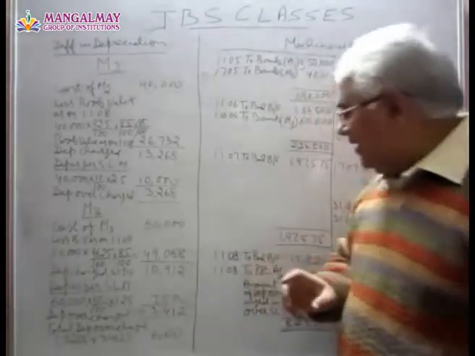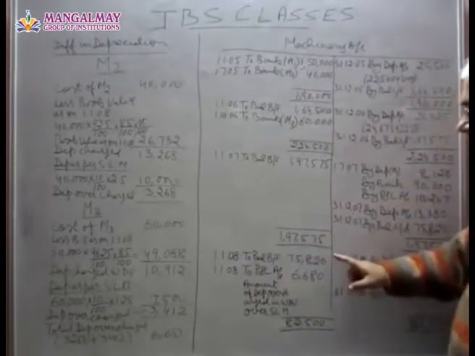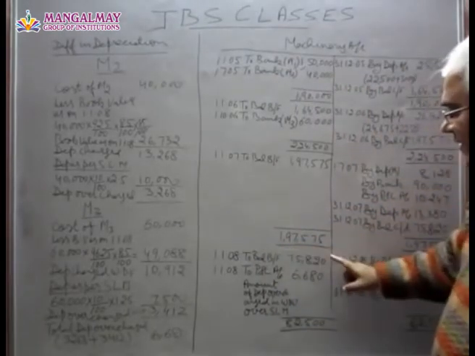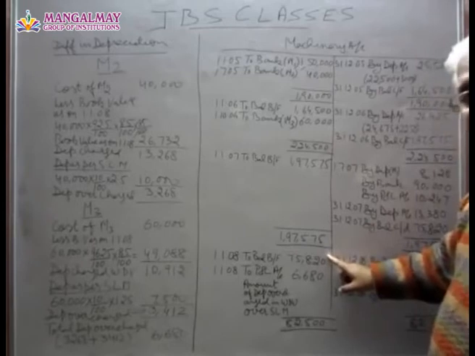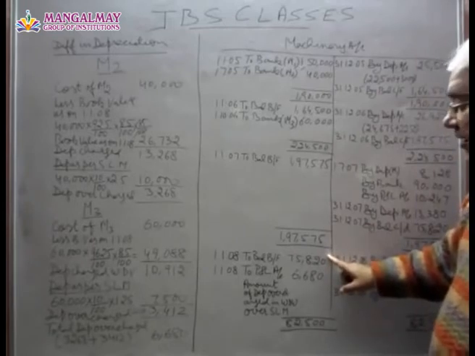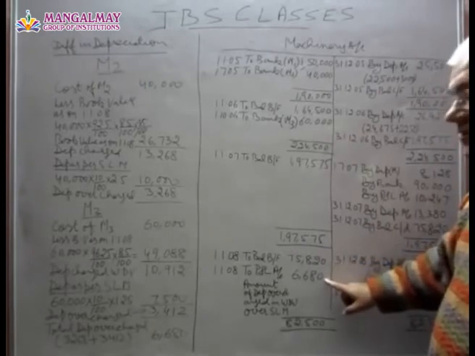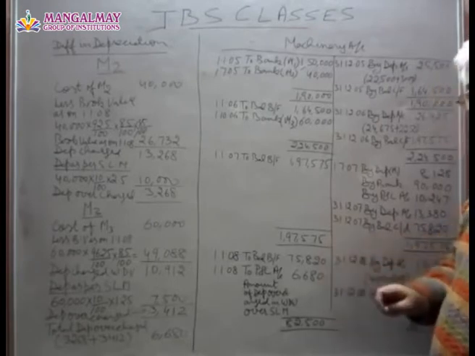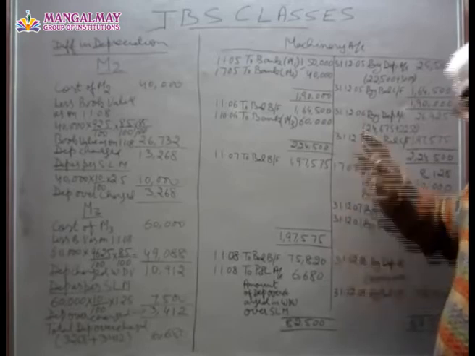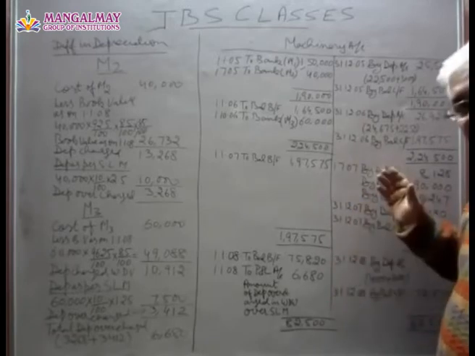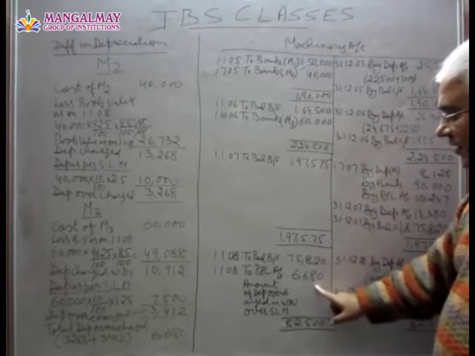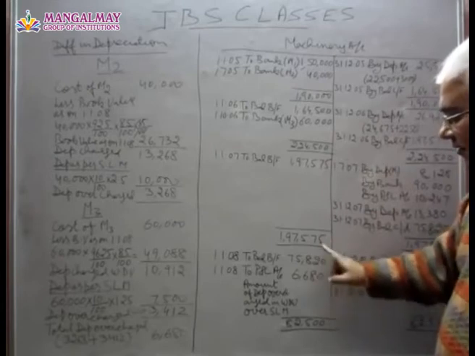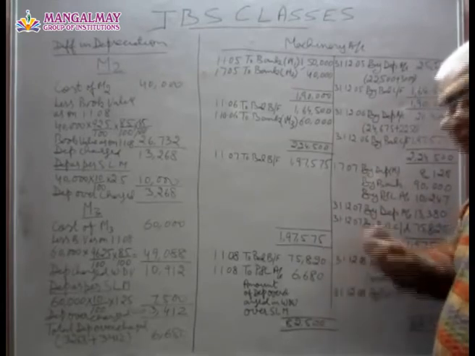That means the balance with us in the machinery account on 1/1/08 is 75,820. If this amount which has been overcharged earlier is put in the asset account, the entry is machinery account debit to profit and loss account. If we put this entry, it means this will become 82,500.